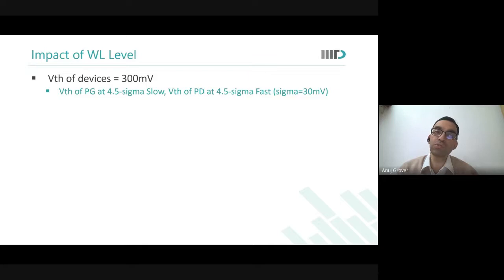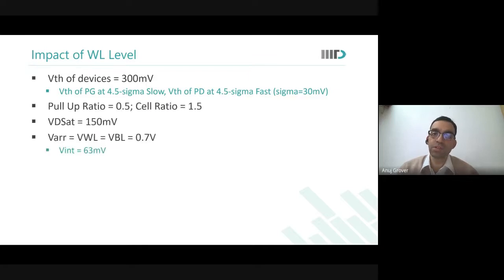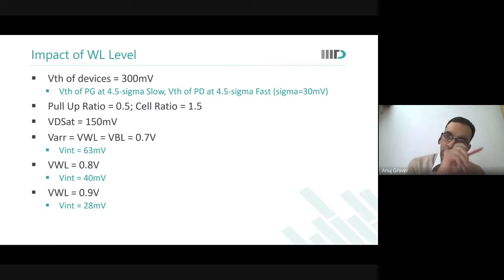Now, what happens when you change the word line level? So let us say now for read, you reduce the word line. For write, you would want to increase the word line because you want to make the pass gate current more. So you increase the V word line to 0.8. Vint reduces. You raise it still further. Vint further reduces. Why? Because when you were lowering word line, you were improving stability. Now you are actually injecting more noise. The noise is helping you further. Vx is also coming there. Here the pass gate current improves. So you see a significant benefit of word line overdrive.